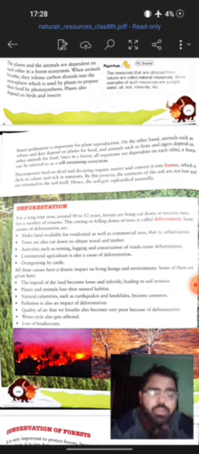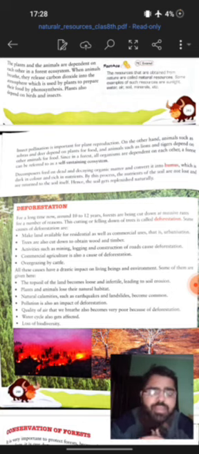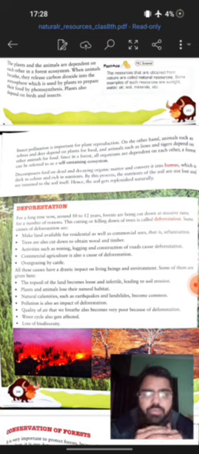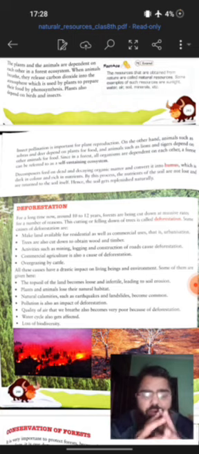Now there are various animals, for example those at the top level of food chains, that are dependent on plants or certain other animals indirectly, right? So there is basically a self-sustaining ecosystem. Means there is a continuous mutual dependency of plants and animals among them, right?